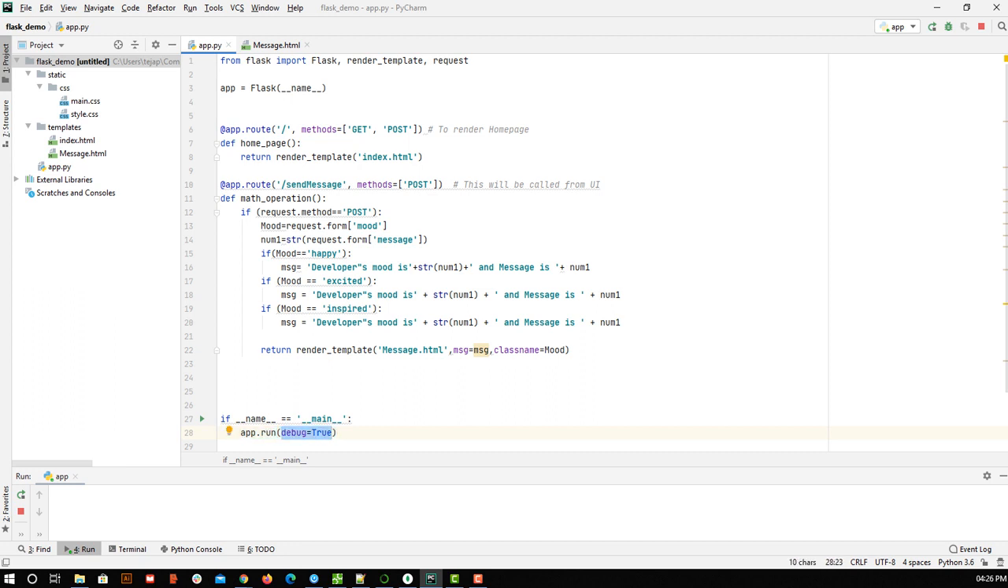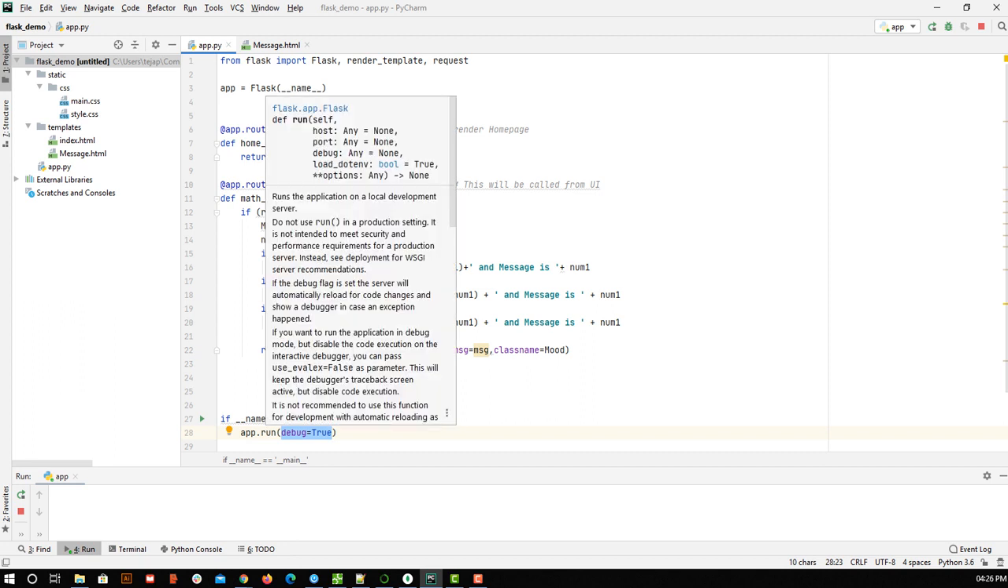So as of now, I have given debug is equal to true, and you can go to the documentation, or you can click on it. You can see all the other options, like which port I want to configure. So yeah, all these things I can configure.